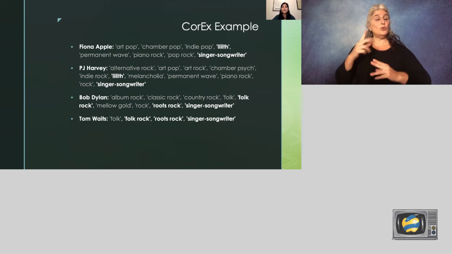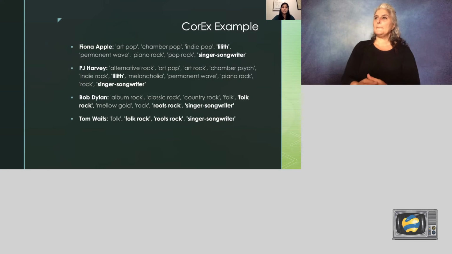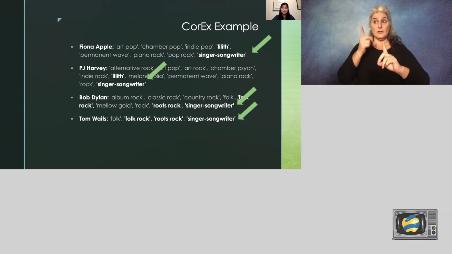COREX is short for correlation explanation, and this method can illuminate underlying relationships in the data. It's often used for topic modeling. In this example, the genres for Fiona Apple, PJ Harvey, Bob Dylan, and Tom Waits are correlated. The singer-songwriter genre appears across all 4 artists.